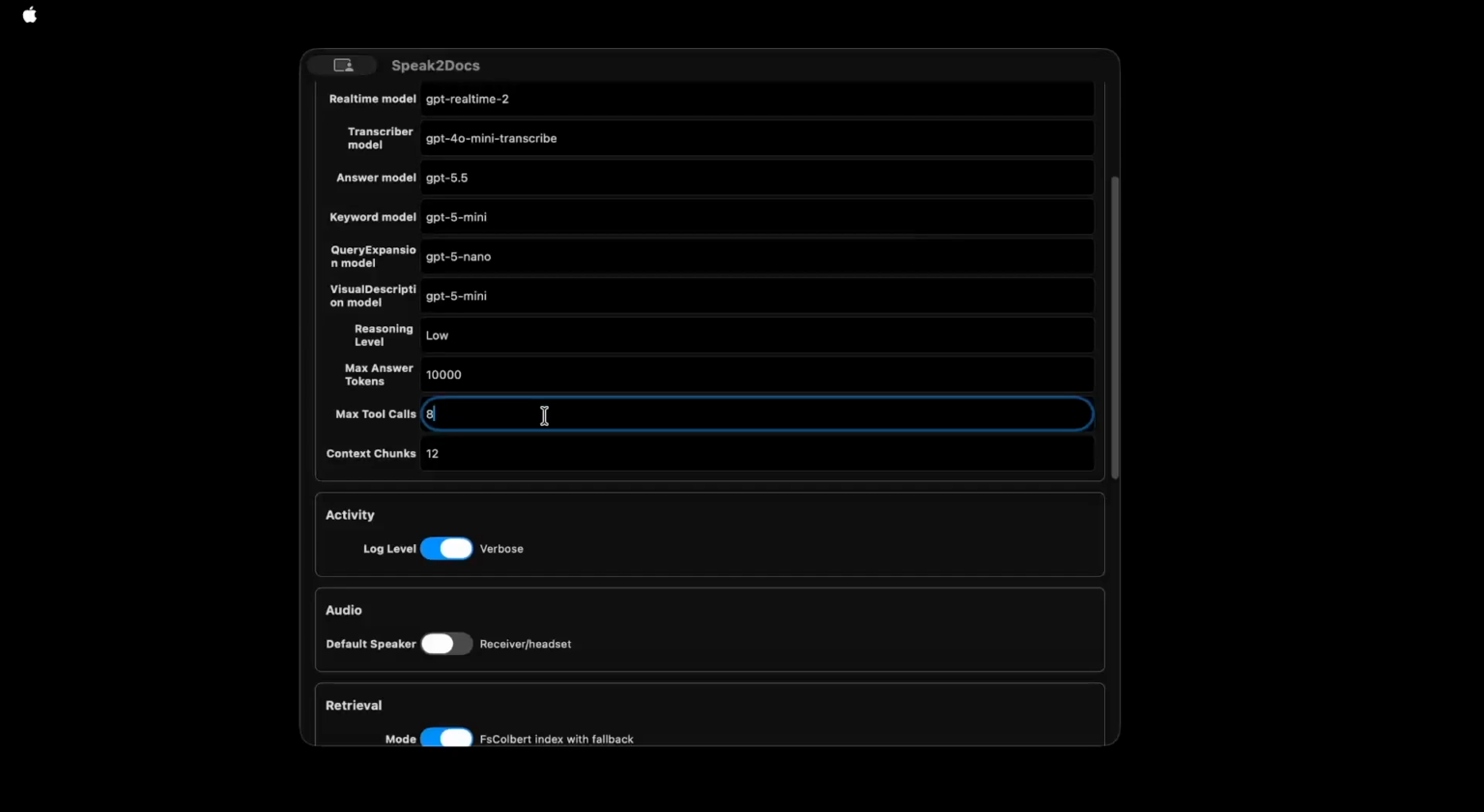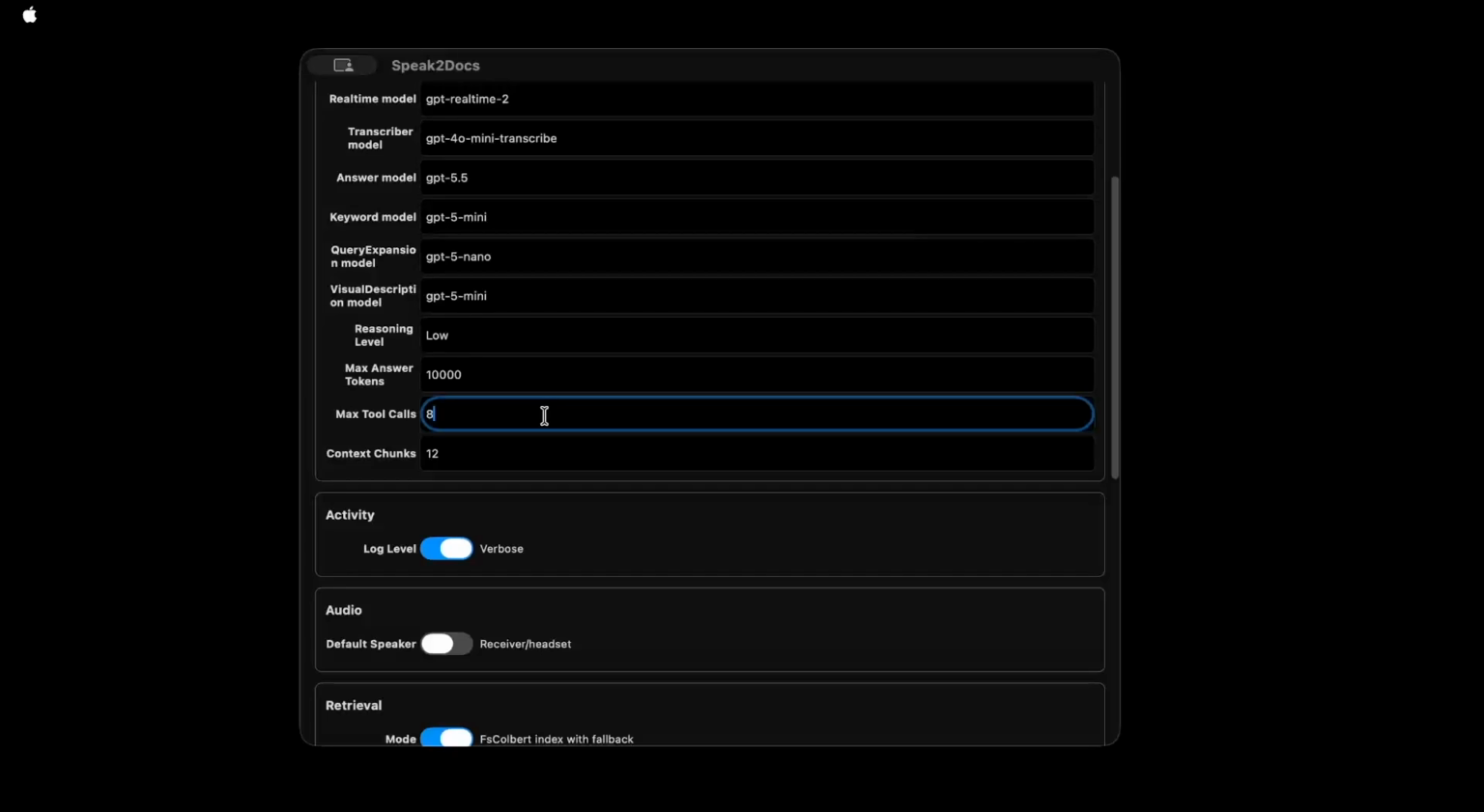Now the model may have enough context to answer the question, or it may decide to get more information, in which case it will issue another tool call. So essentially the model can go into this tool call loop. This setting caps the number of tool calls that the model can make before it generates the answer. Once it reaches this number of tool calls, it's forced to generate the answer. If it's less than that, then this limit doesn't really apply.